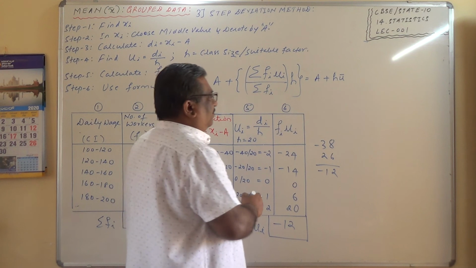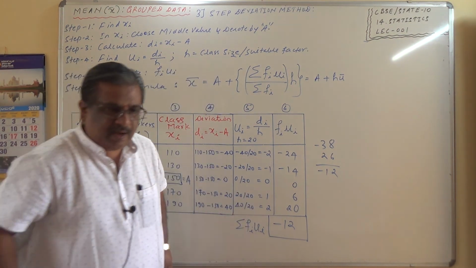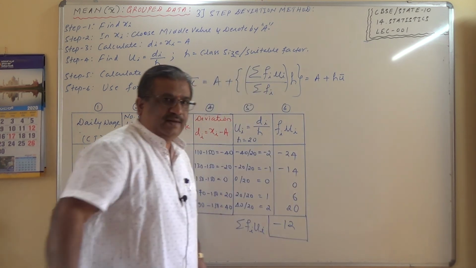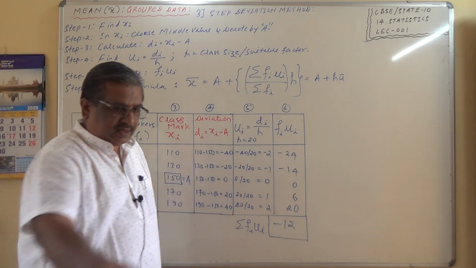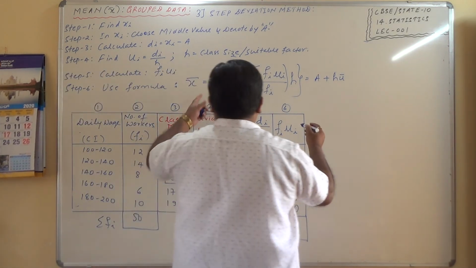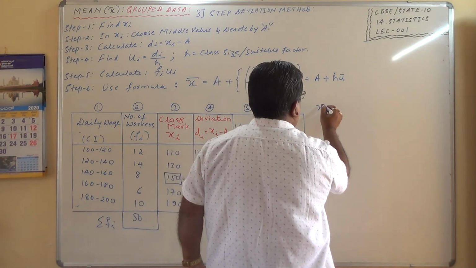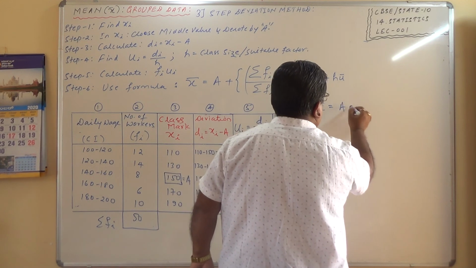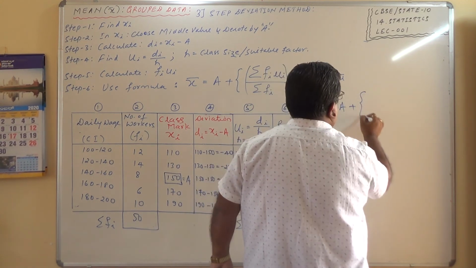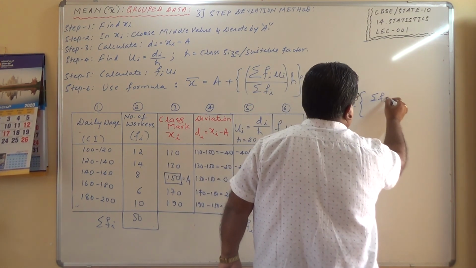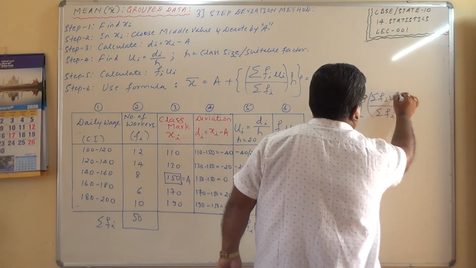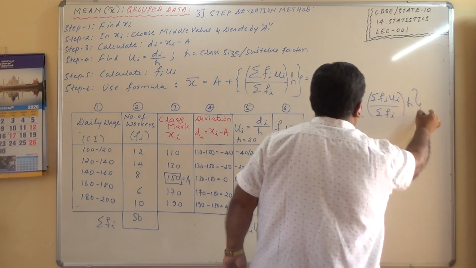Now let us apply the formula for calculation now. Please check this question number 2. What is the value he is going to get? Rakesh, check question number 2. Okay. So x bar is given by a plus sigma fi ui divided by sigma fi into h.